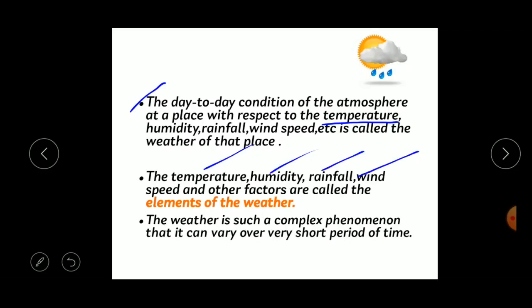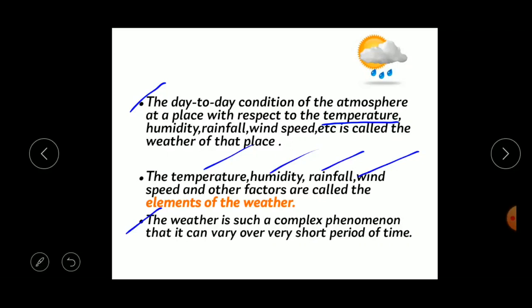Understood? Next one is, the weather is such a complex phenomenon that it can vary over a very short period of time. So the weather is not a simple thing, it is a complex phenomenon that can change over a very short period of time.